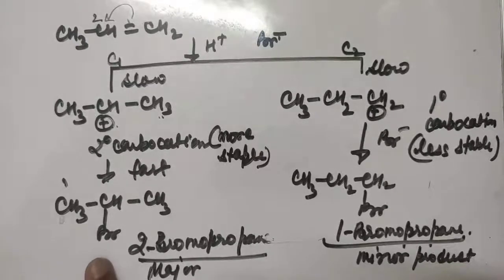So here you can see that the negative part of the HBr comes to the carbon which has less number of hydrogen atoms. So I think this explains the rule of Markovnikov, or the explanation of this rule. I think you understood.